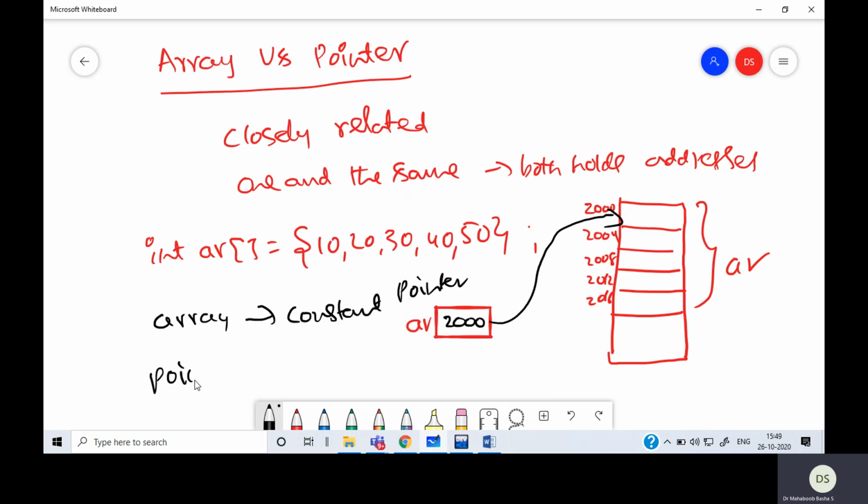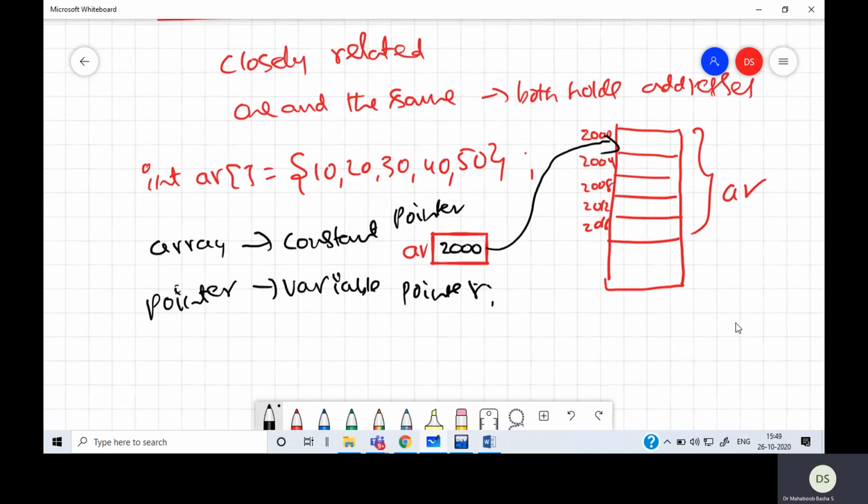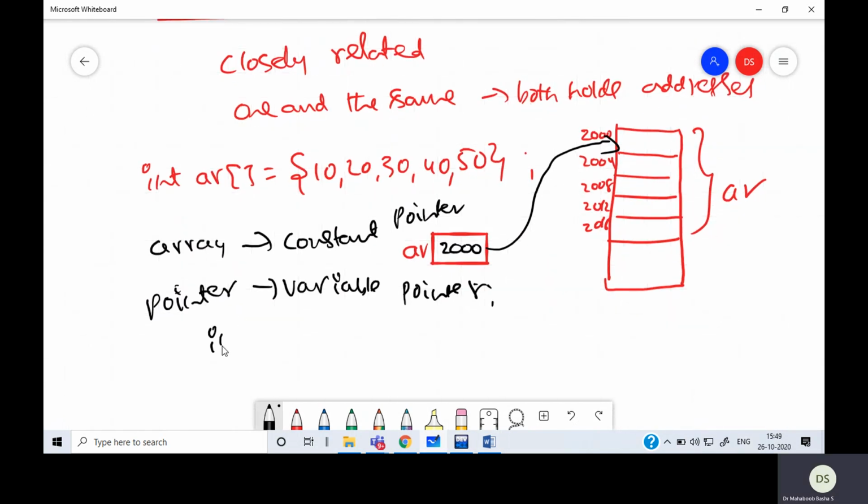Now when you take a pointer, as I gave you, it is a variable pointer. What I mean is, suppose I take some pointer, int asterisk p equal to address of a, so p is pointing to a.